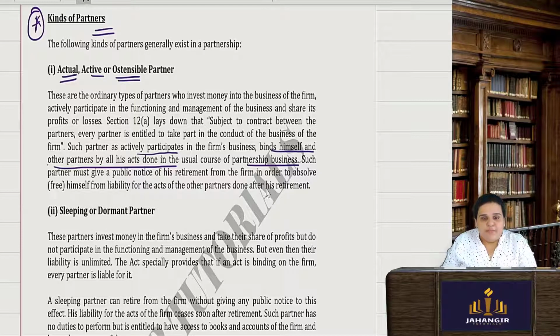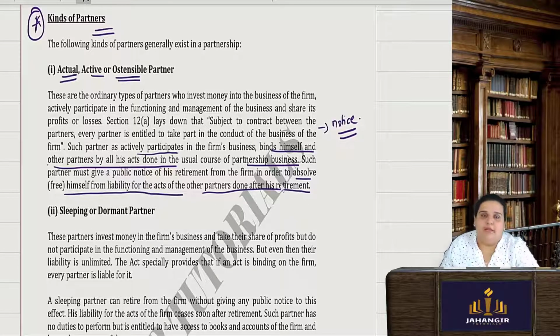Now, whenever such a partner retires, or in case he has not retired but he dies, there has to be notice given of his retirement. Why? Because he is known to the outside public. He is known to the creditors. So there has to be a notice of his retirement from the firm in order to absolve himself from the liability for the acts of the other partners done after his retirement.